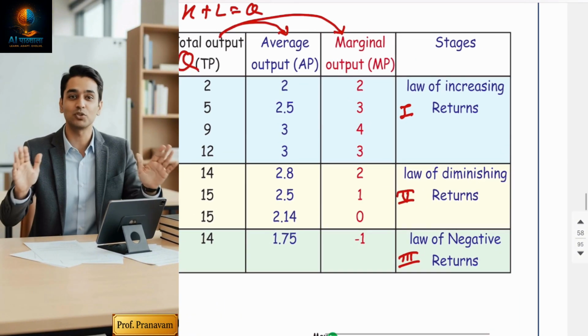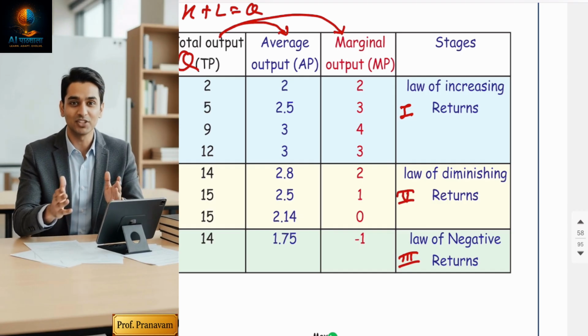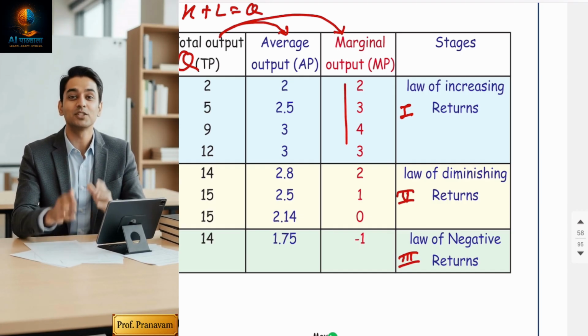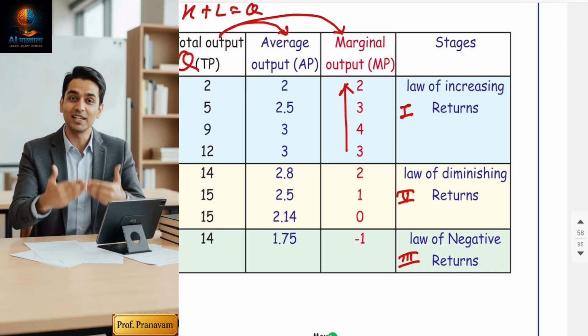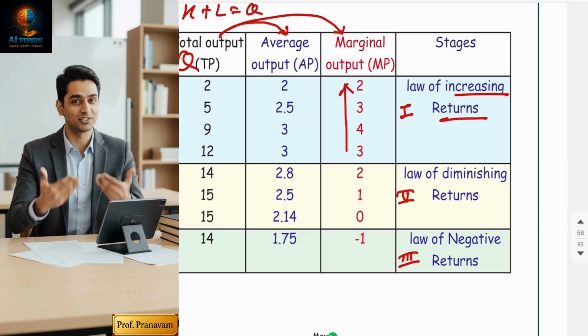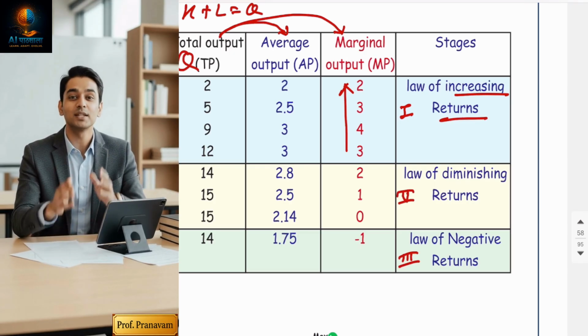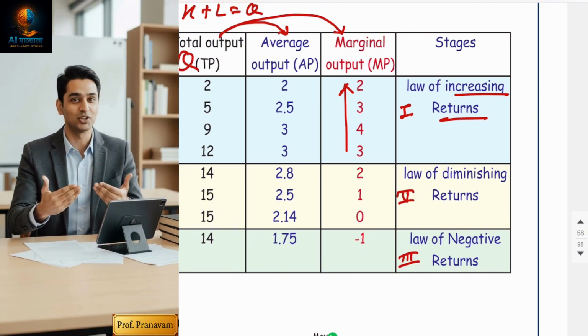Initially my marginal production is increasing: 2, 3, 4. Because marginal production is increasing, the name given is law of increasing returns. MP is increasing in the first stage, that's why it is called increasing returns.